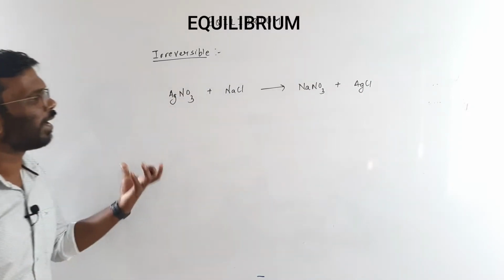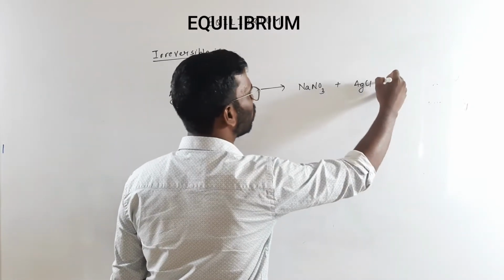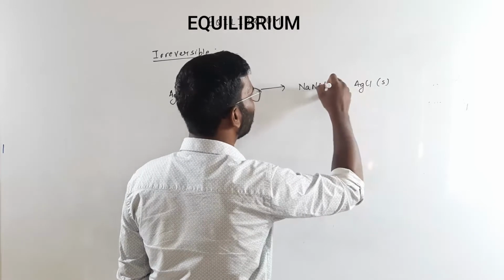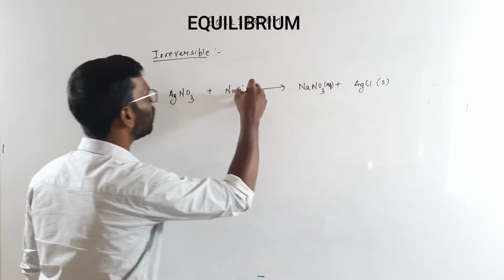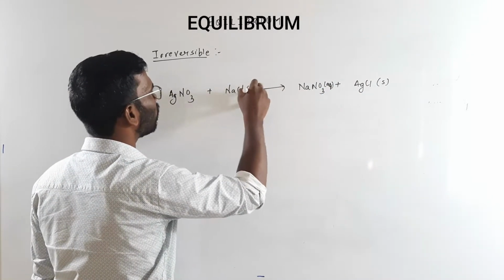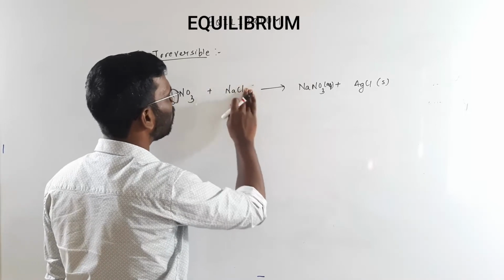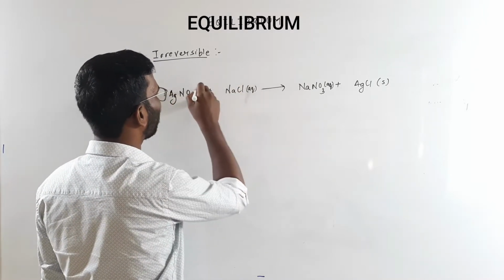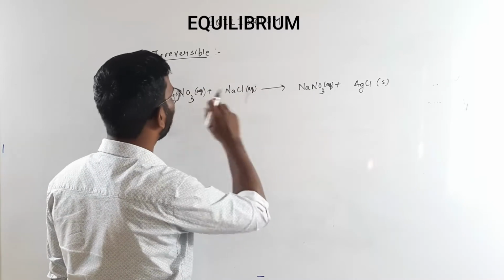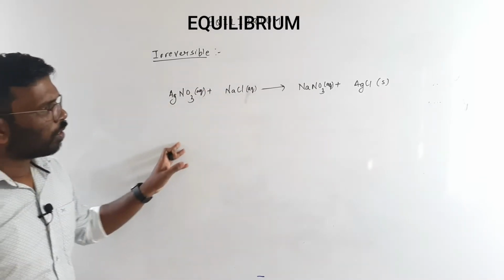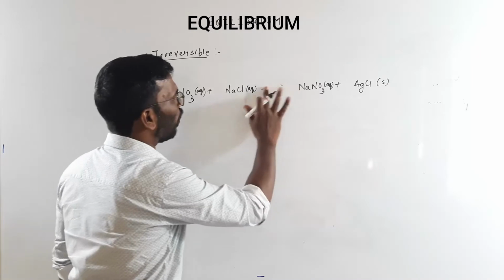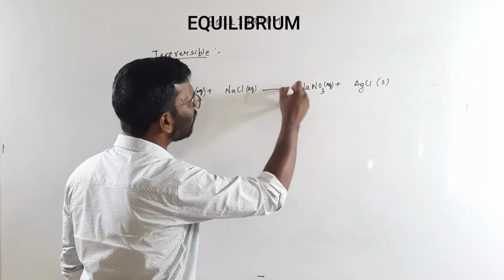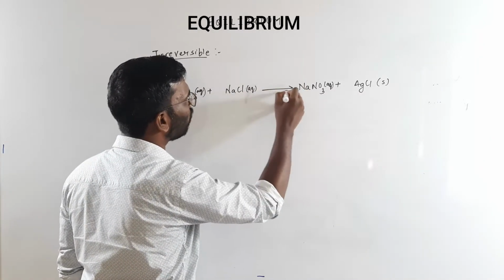These are the reactants and the products. The AgCl is a solid, and the rest is aqueous. So here the AgCl is formed in the forward direction, and I will show this arrow in this manner.